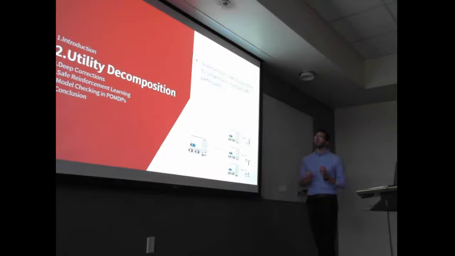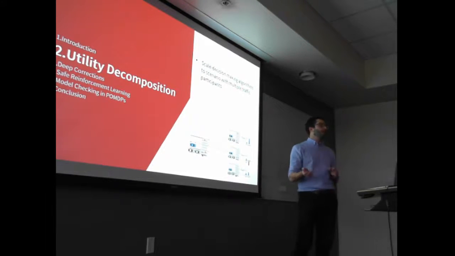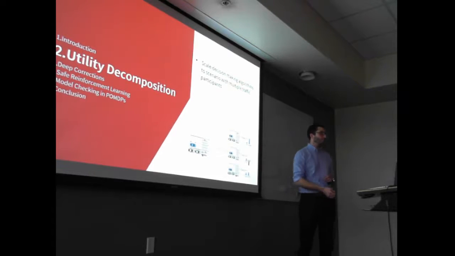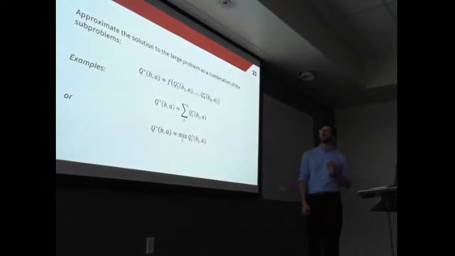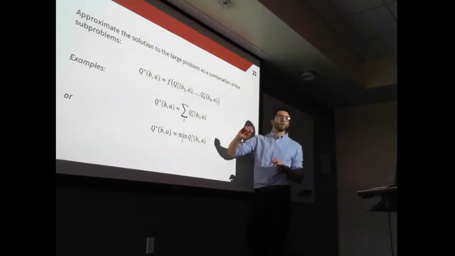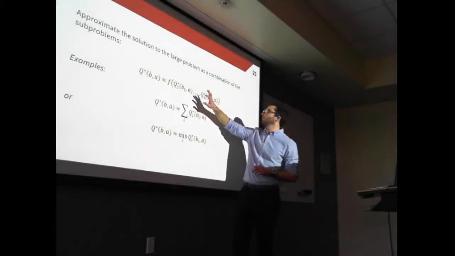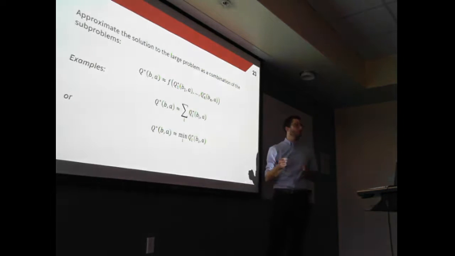So now I'm going to show you how we can decompose the problem to get the decision-making algorithm to scale to scenes with multiple traffic participants. We're going to use a concept called utility fusion. It consists in decomposing the large problem into a combination of subproblems. And we can compute the value function of the subproblem in a very tractable manner.